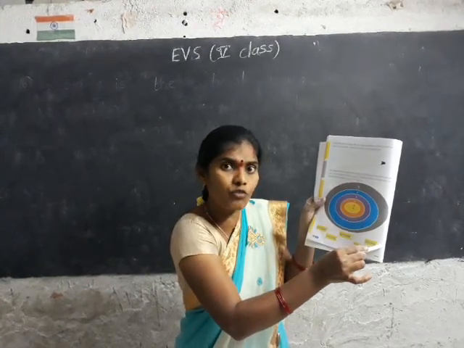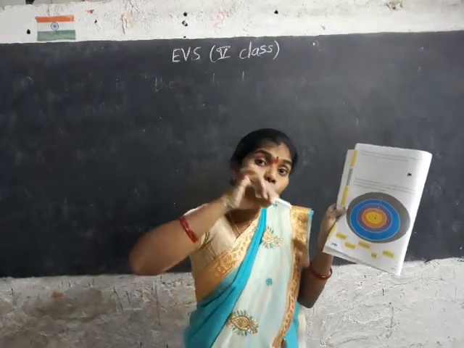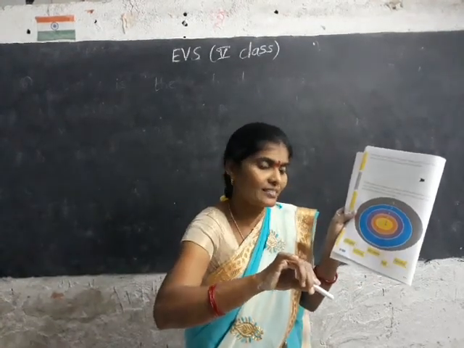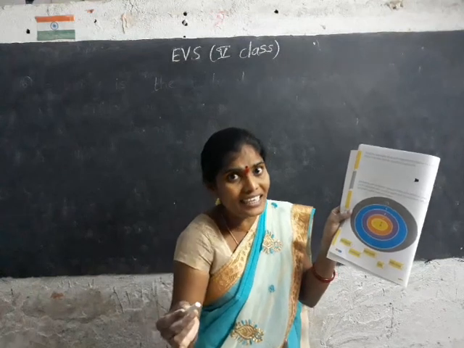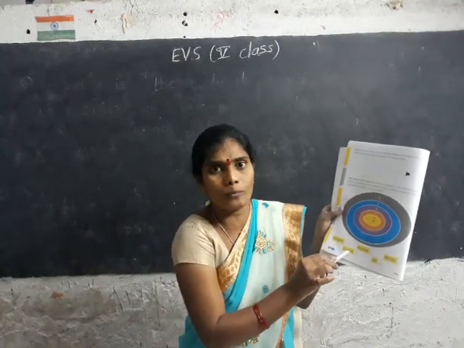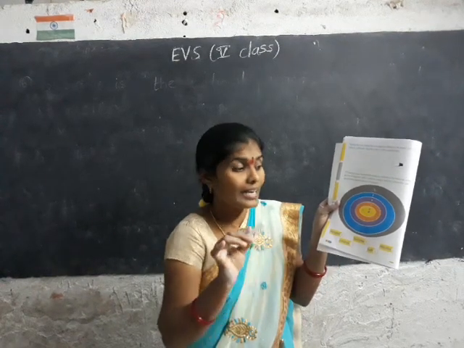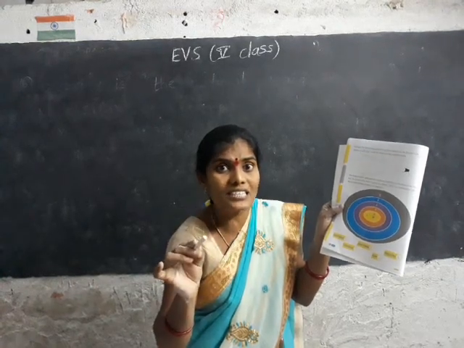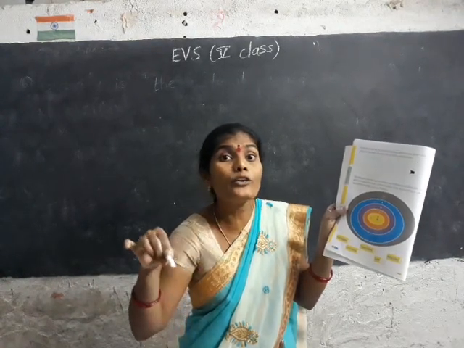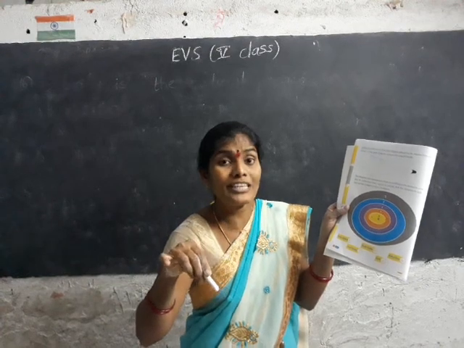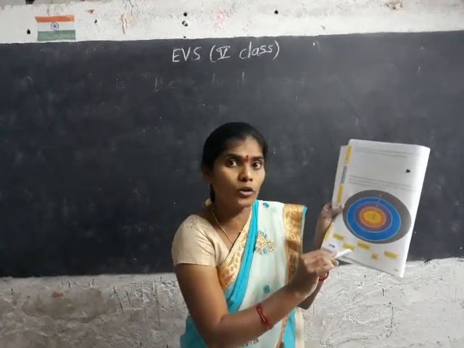Means Milky Way is 4. A group of Milky Ways is called a local group. Lakhs of Milky Ways form into groups, means local groups. Local group means 3.